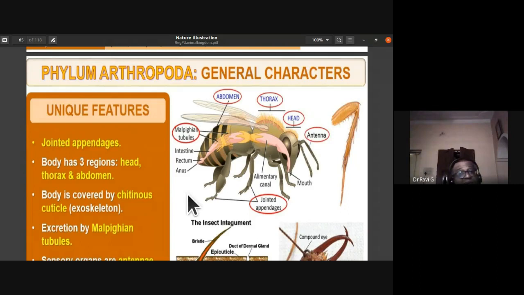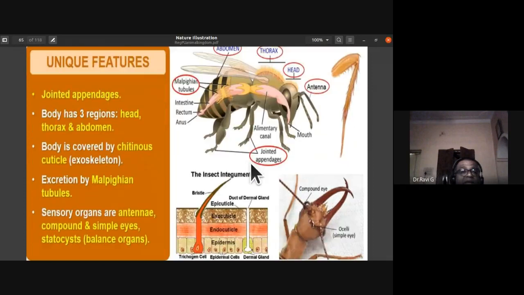So they are also segmented. Annelida and arthropoda, both of them are segmented. Okay, so body is covered by chitinous cuticle. So the exoskeleton is made up of chitin. In case of arthropoda, the exoskeleton is made up of chitin. Excretion is by Malpighian tubules. Malpighian tubules are hairy yellow filamentous structures found in between the midgut and hindgut. So they bring about the excretion in arthropods. They help in the removal of nitrogenous waste.